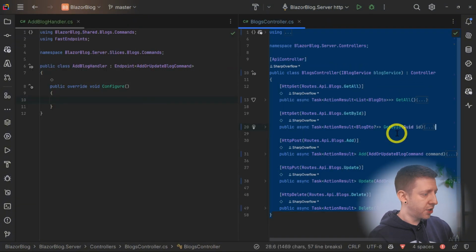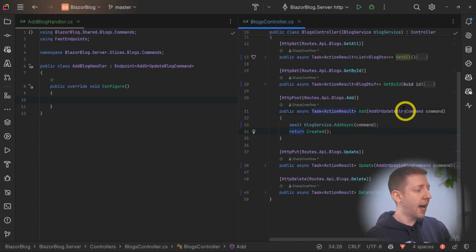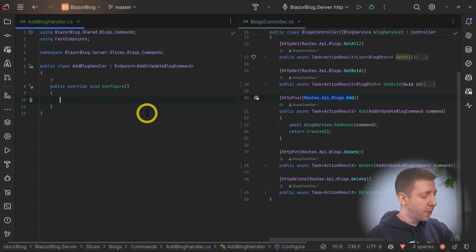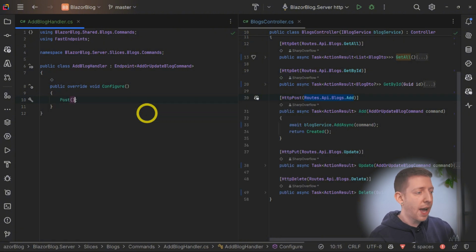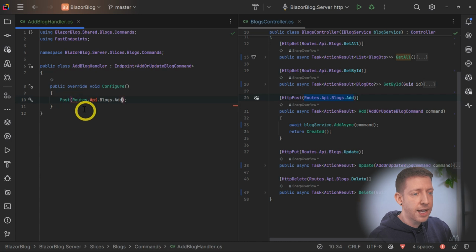If we go down to our Add method, we can see that again, we're taking the AddOrUpdateBlogCommand, which we have here, and we can see that this is a Post to this endpoint here. So in our Configure method, we're going to say Post, and then we're going to copy this route from here, and we're going to paste that in here.